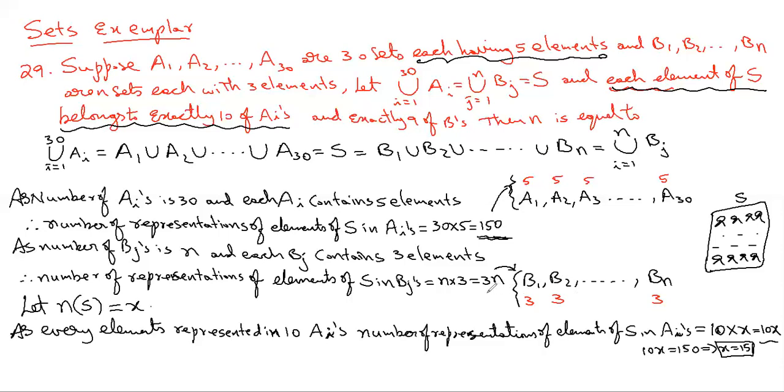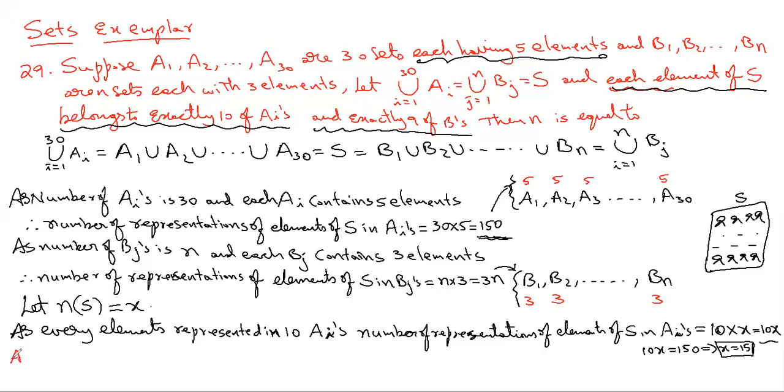Suppose they don't know how many events are to be conducted. Then how many participation certificates is the principal expecting for the sports events? See the restriction: each element of S belongs to exactly 9 B_i's. That means the principal kept a restriction that every student should participate in at least 9 sports events. Students are more interested in studies and don't have time to participate more, so they satisfy the minimum requirement of 9. That means they participate in exactly 9 sports events.